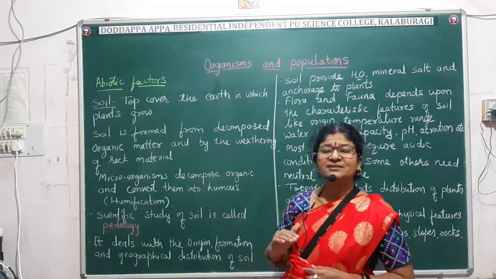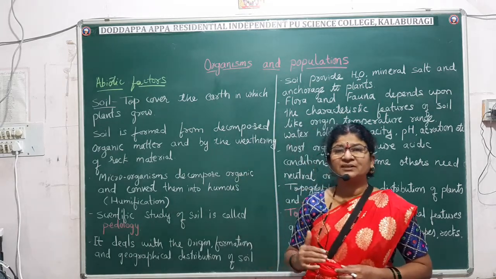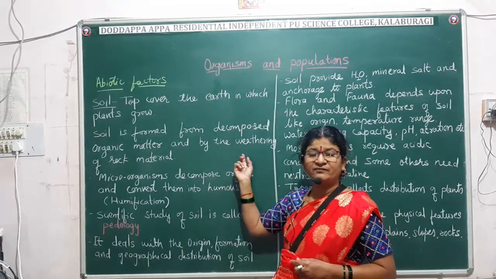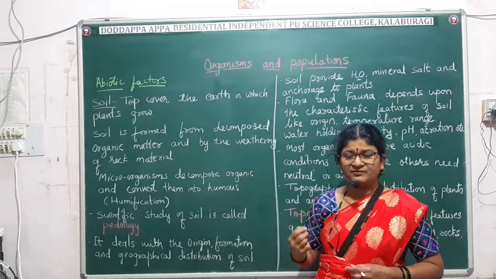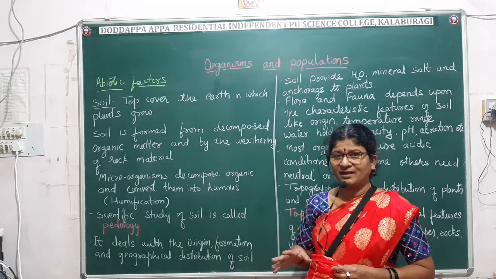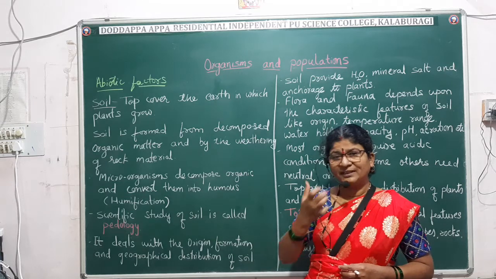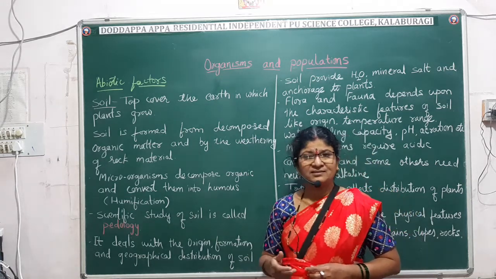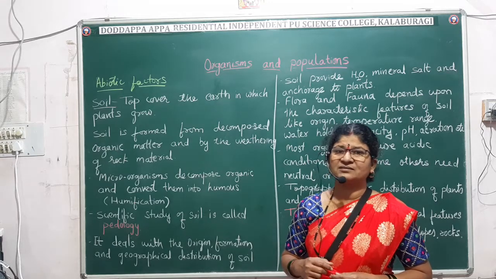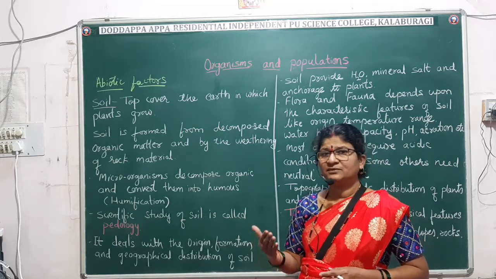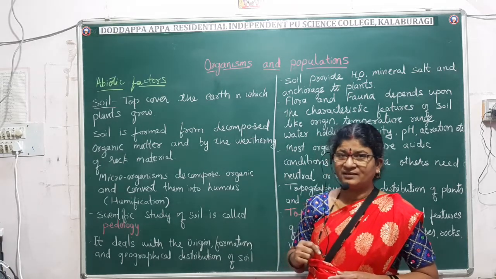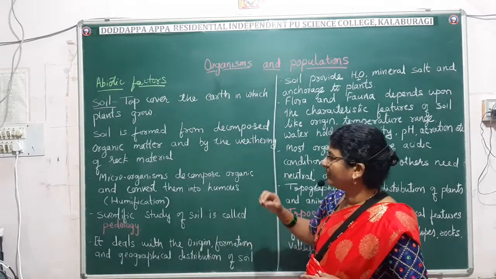See, soil is the topmost layer of the earth. It covers the earth, and it is formed from the weathering of rock and the decomposition of organic matter. And you know that organic matter is decomposed by the decomposers, that is microorganisms, and it will form humus. The formation of humus by the microorganisms is called humification.